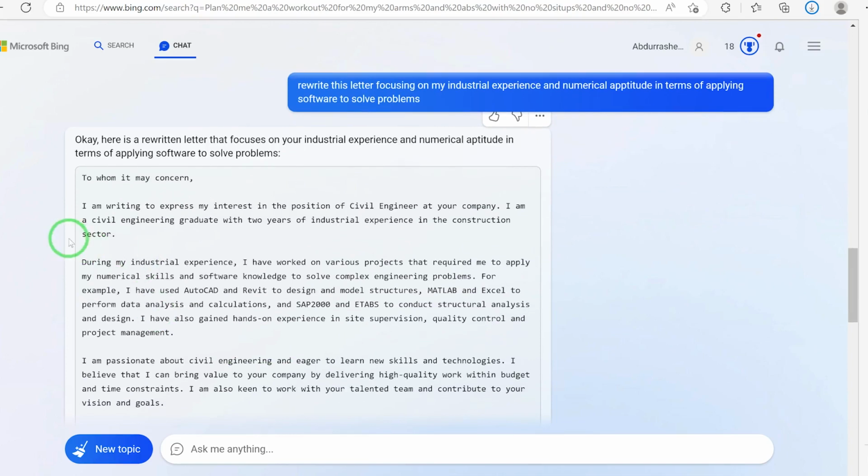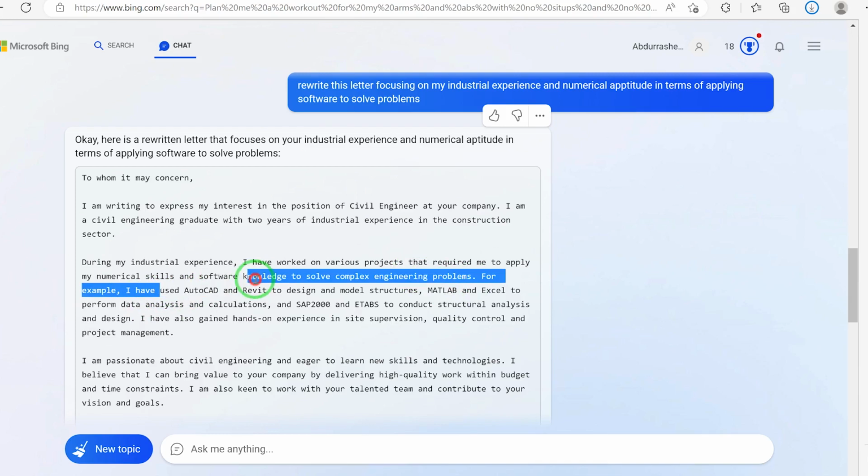So you can see, "To whom it may concern, I'm writing to express my interest in the position of civil engineer at your company. I'm a civil engineering graduate with 2 years of industrial experience." You see now it has captured my interest, which is industrial experience. "During my industrial experience, I've worked on various projects that required me to apply numerical skills and software knowledge to solve complex engineering problems. For example..." So you can now cite your own personal example based on your own experience.